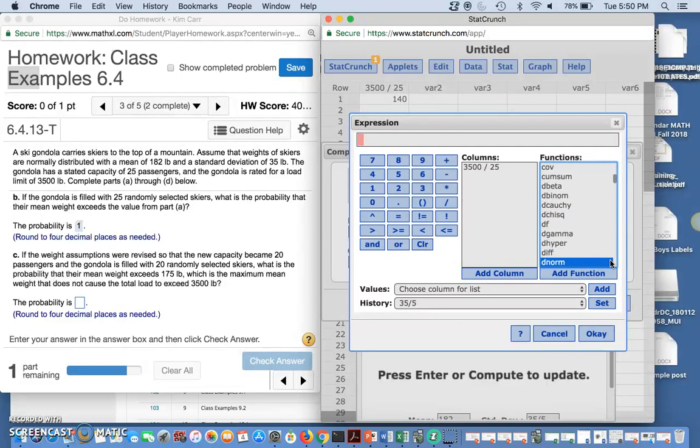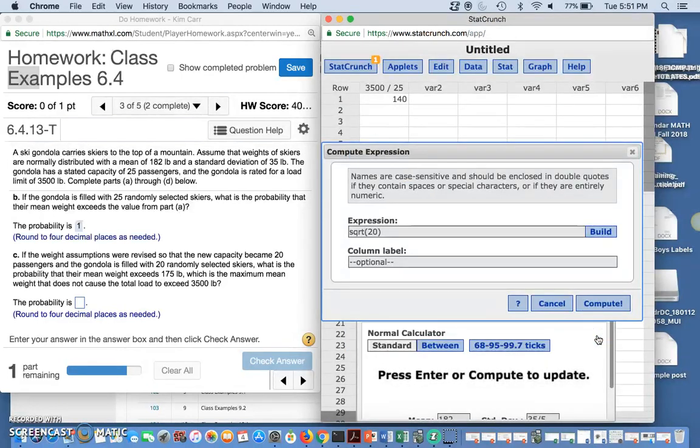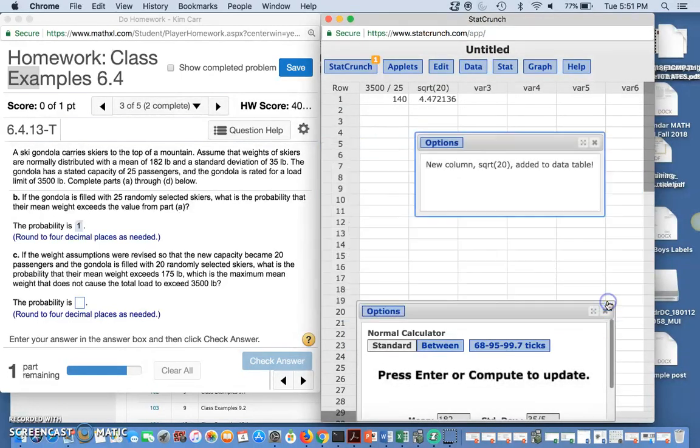Just keep going down till you find something that looks like square root. It's SQRT, so we get down to the S's. Okay, SQRT, that's what we want. We add that function, and the number I'm going to put in there is 20. So I say okay, and compute it. And it put it up there.